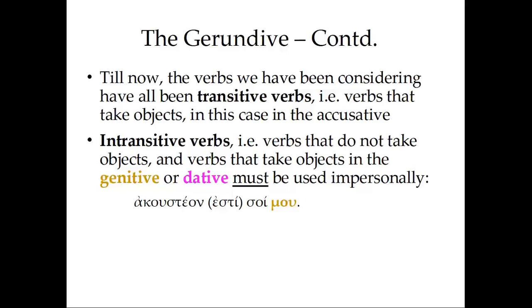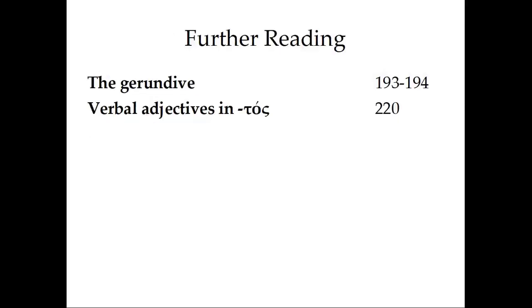Here, what are we saying exactly? Well, akousteon esti is our little impersonal gerundive. So something has to be heard or listened to. What is that something or someone? It's the mou. It's the mou, because when we listen to someone, that someone goes into the genitive case. And here we have this soi, which tells us that it is you that I must be listened to by. You must listen to me.